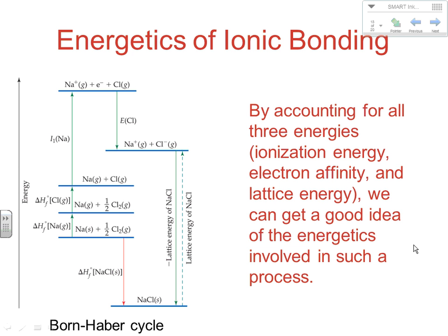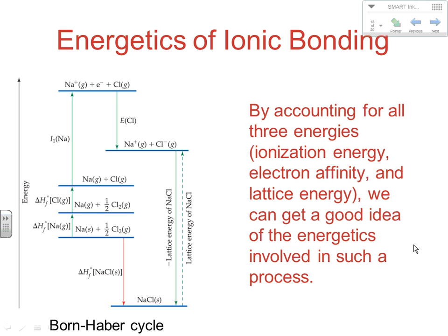And honestly, you don't really need to be able to understand perfectly exactly what's happening. You just need to understand here that by looking at all of the different reactions that are occurring and remembering that Hess's law says the sum of the individual steps equals the total, we can actually determine lattice energies then from a variety of other sources.